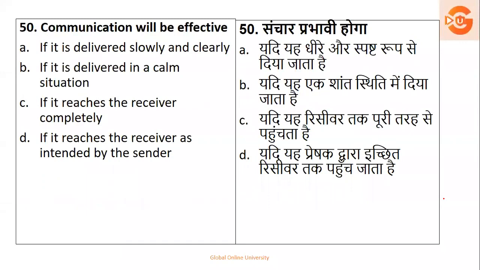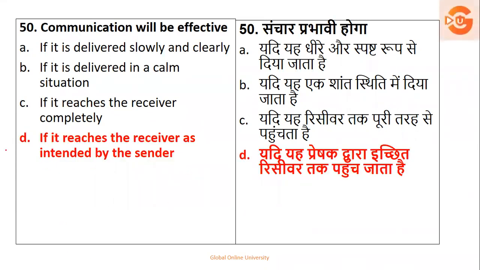Next, communication will be effective if it is delivered slowly and clearly, if it is delivered in a calm situation, if it reaches the receiver completely, or if it reaches the receiver as intended by the sender. The complete sentence is the receiver and the way it is intended by the sender. So the right answer is option D.